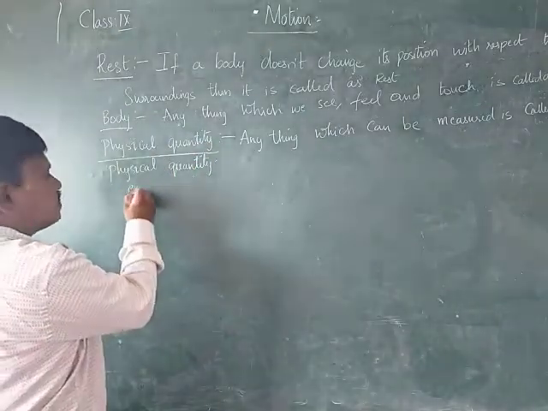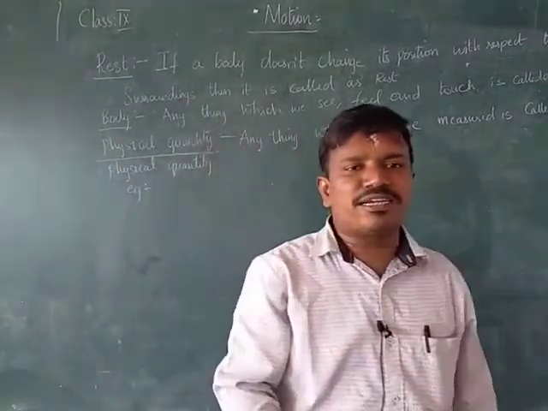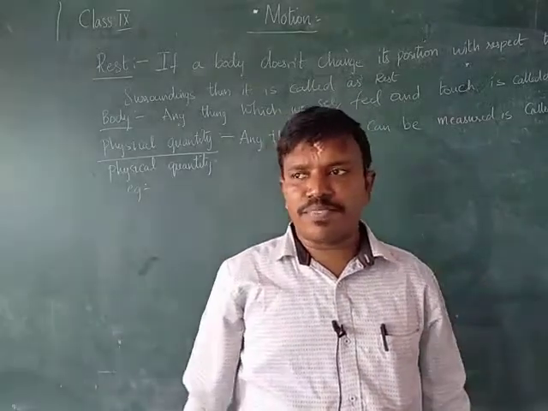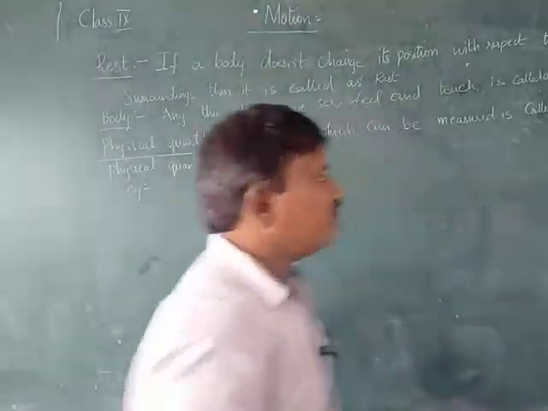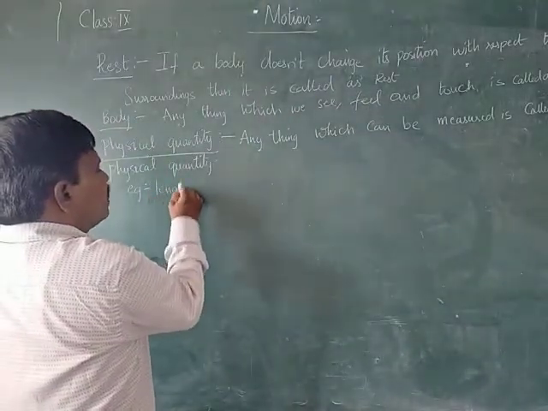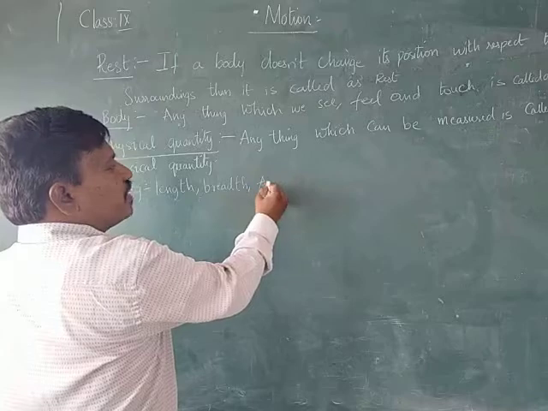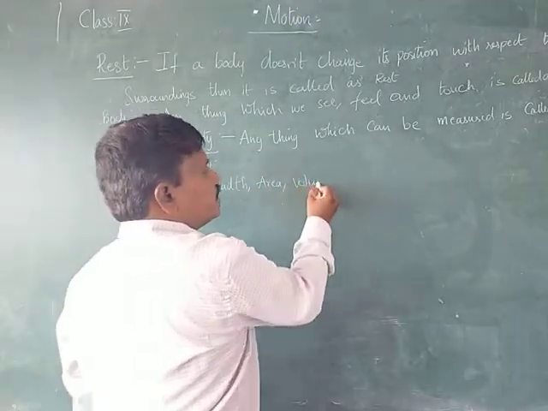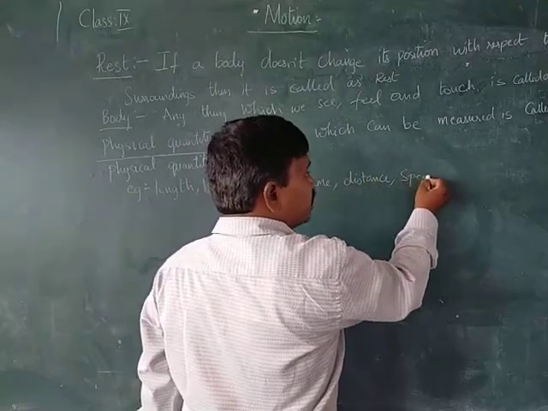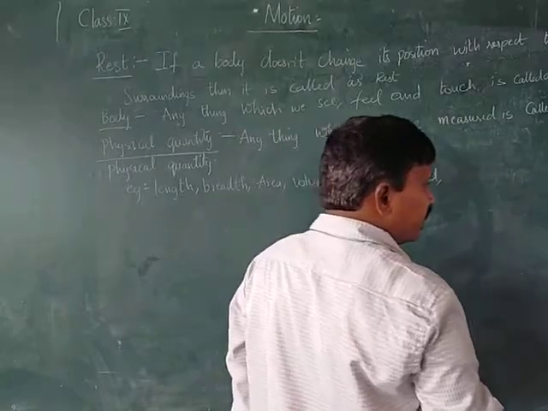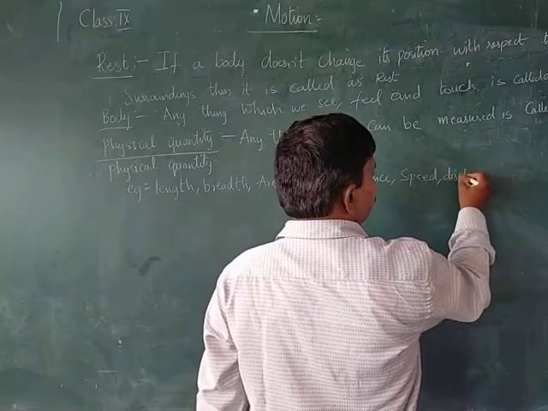Then, examples of physical quantities. Can we measure the length of a person? That means the height of a person, or the fatness of a person, the height of the building, the length of the building, all that we can measure. Therefore, length we can measure, breadth we can measure. Breadth is nothing but also a length. Area we can measure, volume we can measure, distance we can measure, speed we can measure, displacement we can measure.